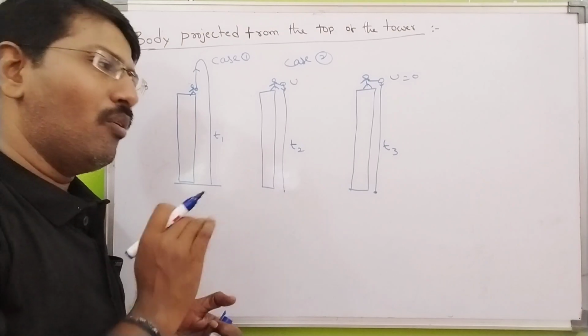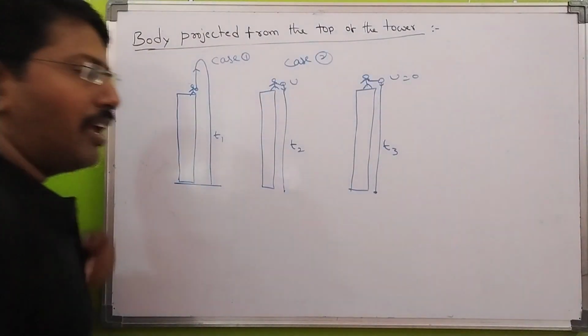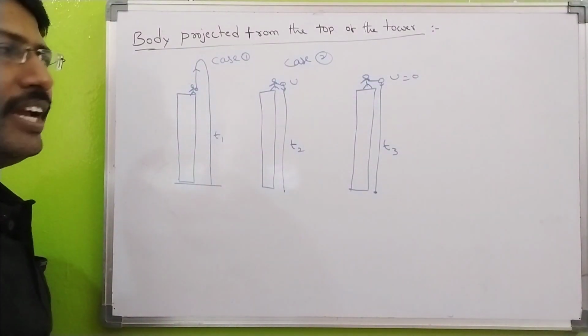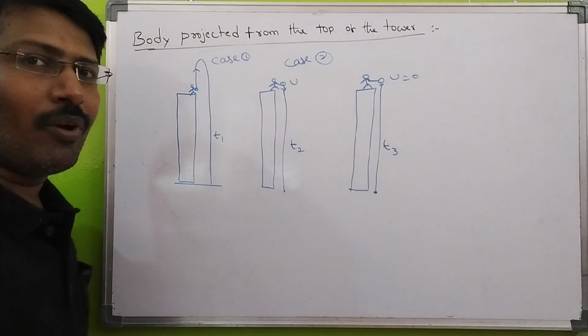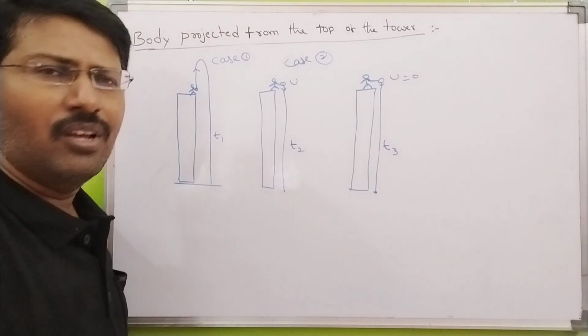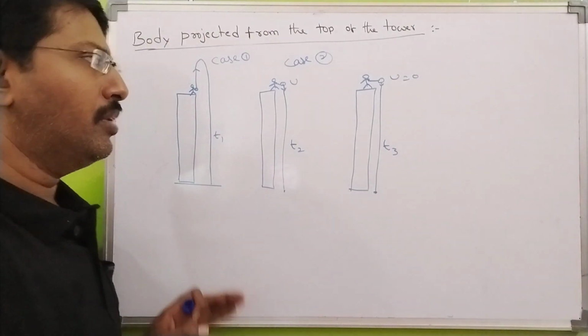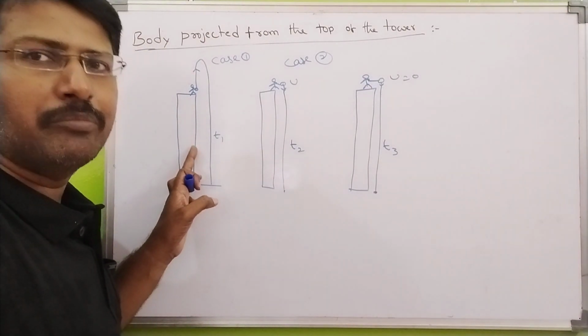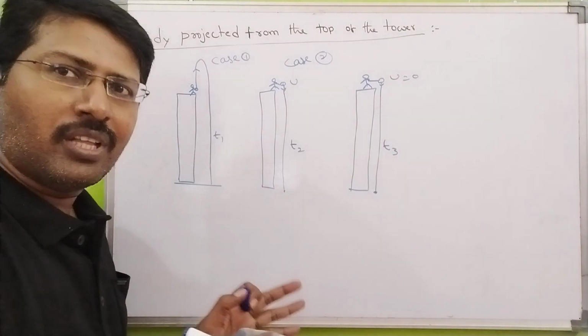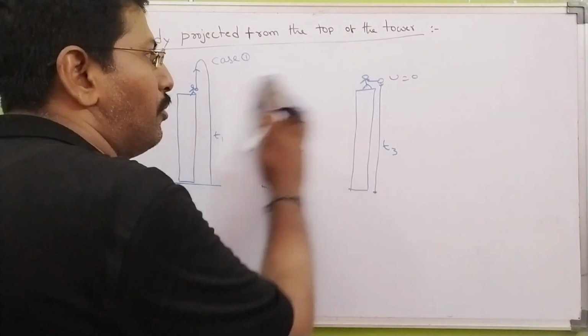Is it right? Okay. See here, from the NEET and JEE point of view, they ask one parachute problem. If you see previous examination questions, they are asking a parachute problem. That parachute problem and the body projected from the top of the tower are both the same concept. So I will give you one small example.